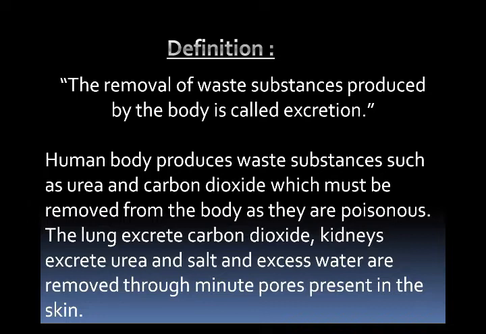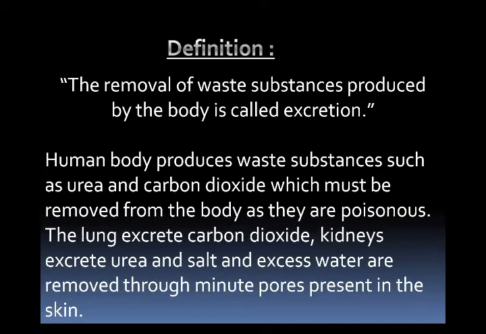What is metabolism and how does it take place? Actually, our body performs various functions, various activities, and during these functions, many chemical changes go on inside the cell. The sum of these chemical changes that go on in the body cells is called metabolism.